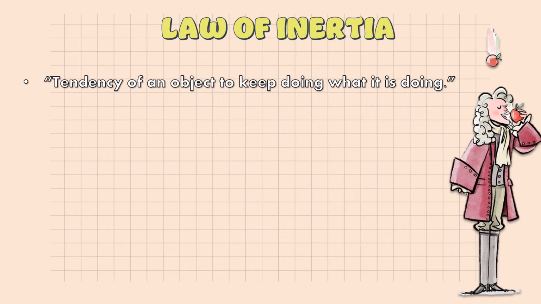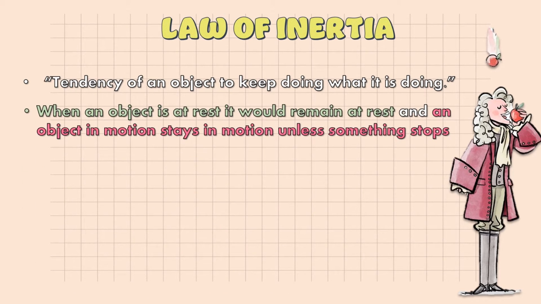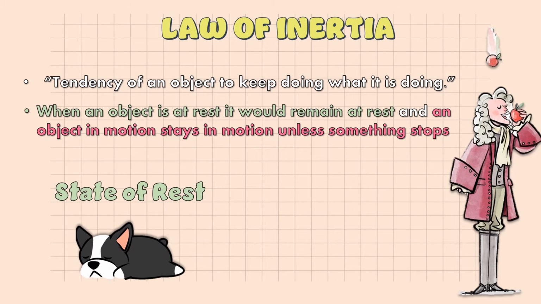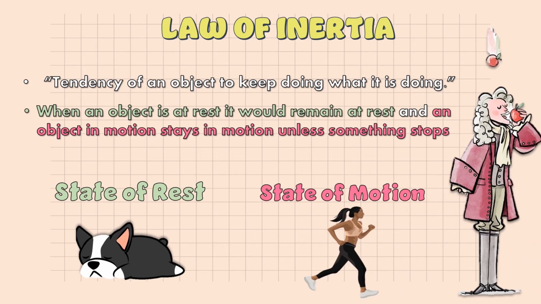Inertia means tendency of an object to keep doing what it is doing. This law tells us that when an object is at rest, it will remain at rest, and an object in motion stays in motion unless something stops it, called an unbalanced force. This law covers two cases: state of rest and state of motion.